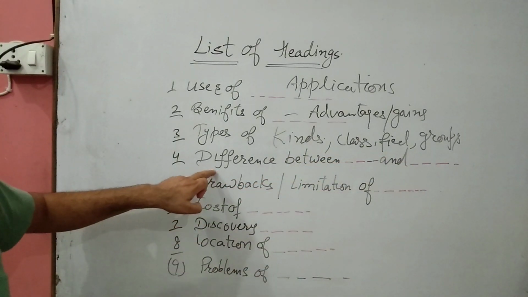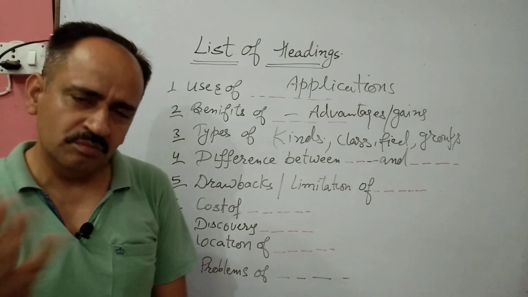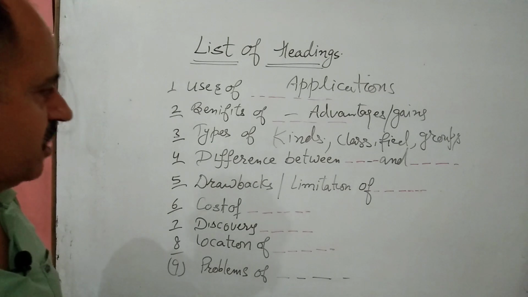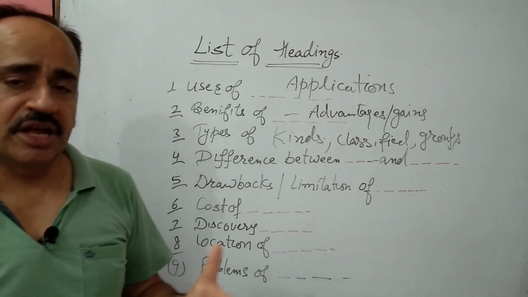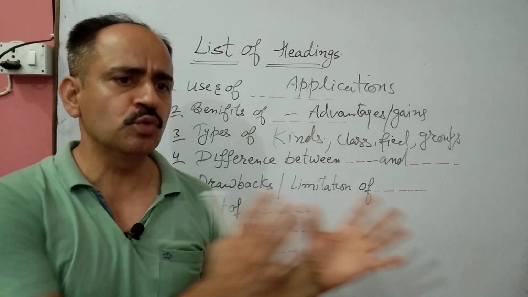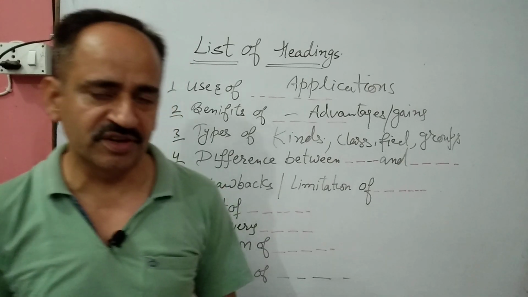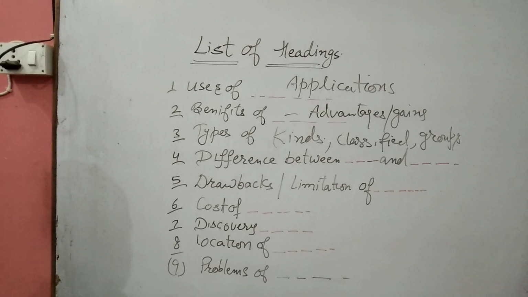Then another important question in list of headings, which you can find in almost every kind of headings, is difference between dash and dash. There can be two periods, there can be two technologies, there can be two different things, or more than two different things, and you have to find out the differences between them.